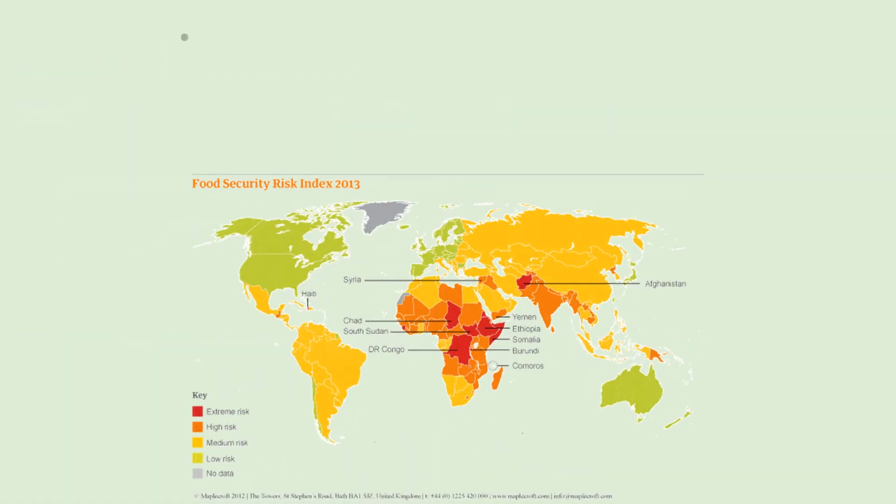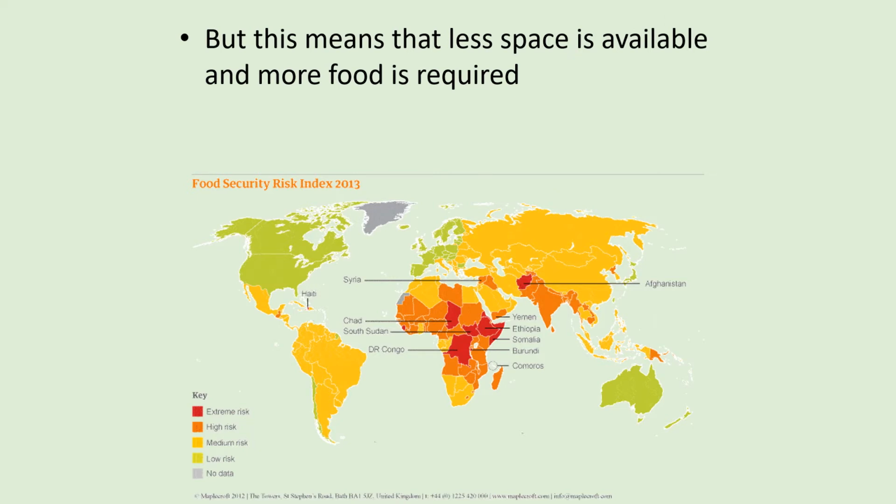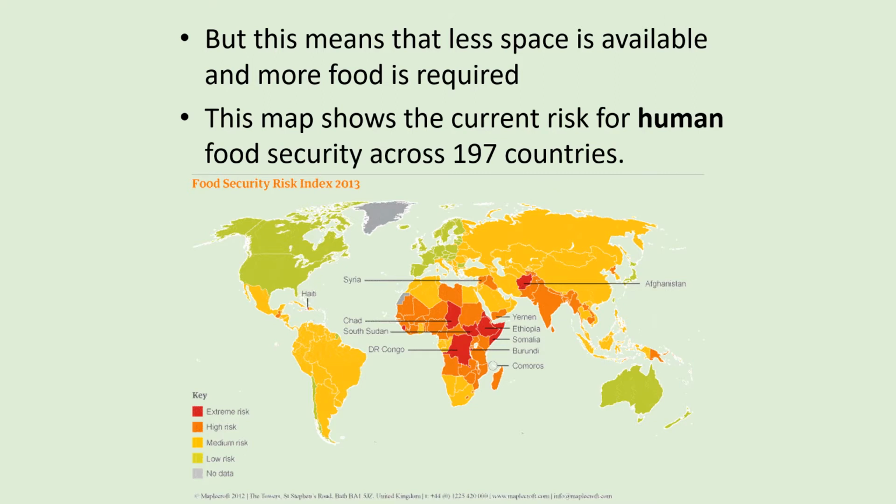If we have more people and need more food, it means that we need to use more land, so less space is available. This map shows the current risk for human food security across 197 countries. So how do we support the increase in population? How do we manage to get everyone food?